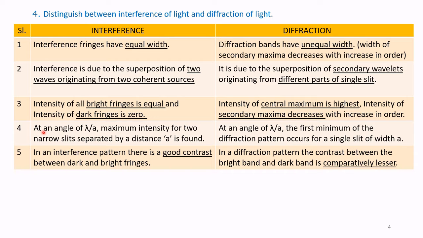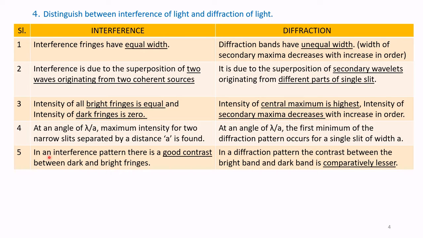Serial number 4. At an angle equal to lambda by A, maximum intensity is found for two narrow slits separated by a distance A. Whereas in case of diffraction, at an angle of lambda by a, the first minimum of the diffraction pattern occurs for a single slit of width a.